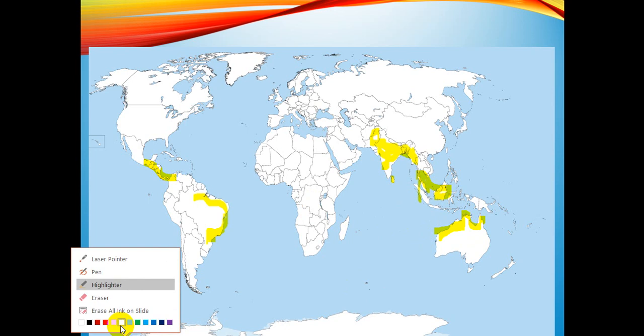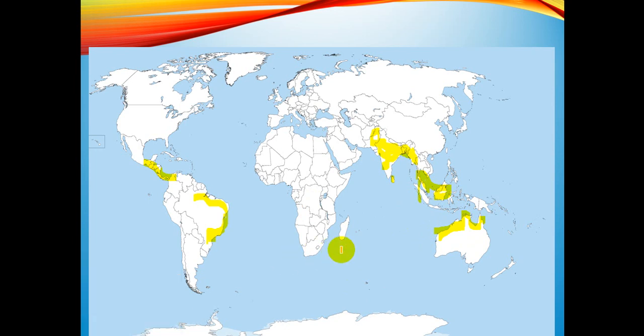Now next, the temperate deciduous forest we are having. This is Scandinavian countries: Norway, Sweden, Finland. It is there in these areas. It's there in northern China in these areas.